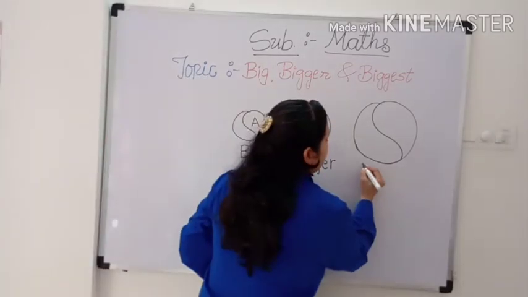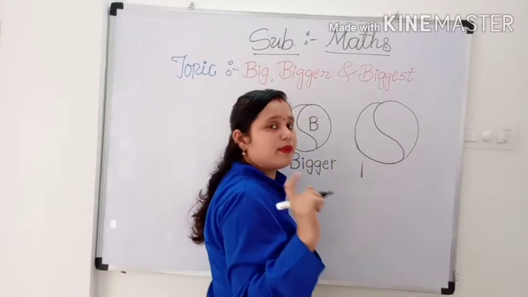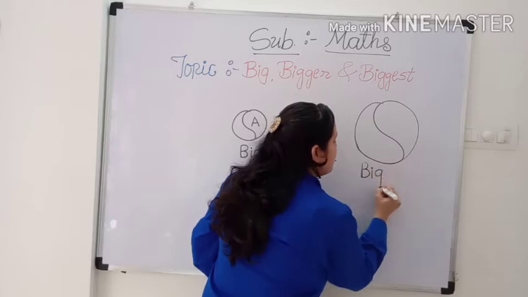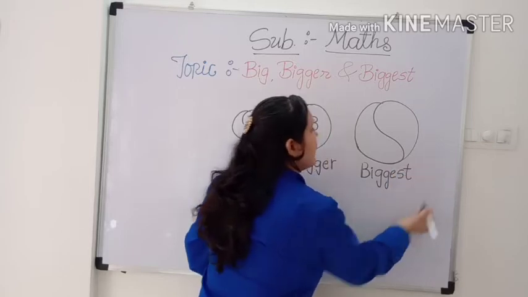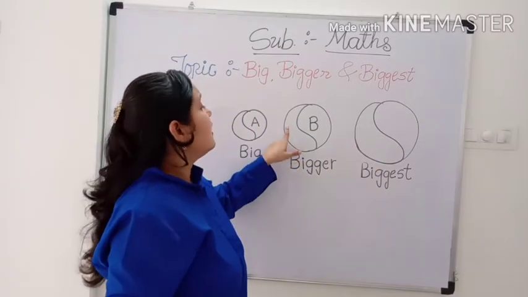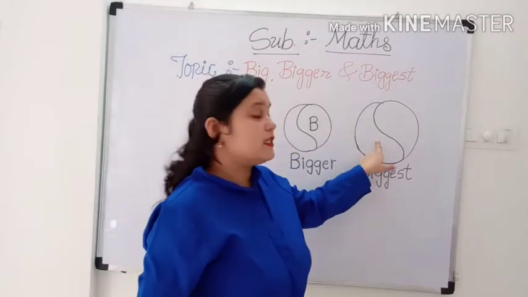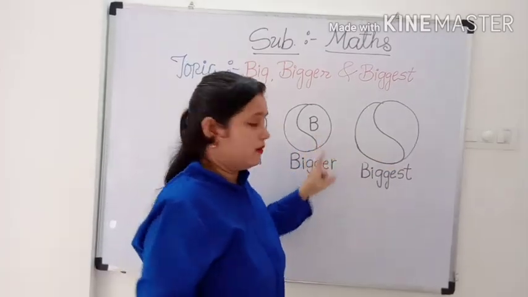And the spelling of biggest is B-I-G-G-E-S-T. Biggest. This ball is bigger than A tag ball and B tag ball.